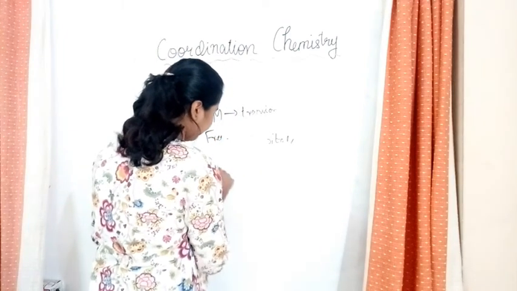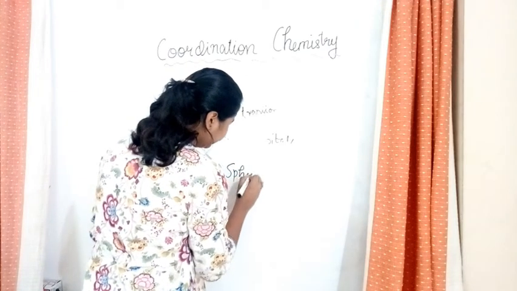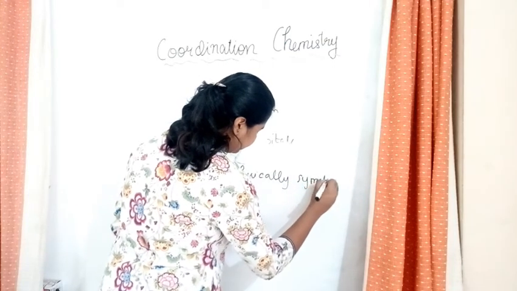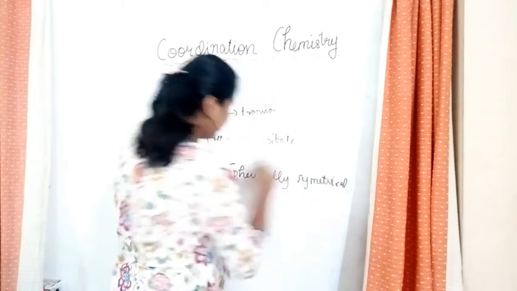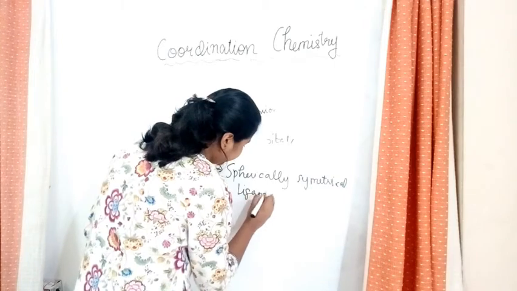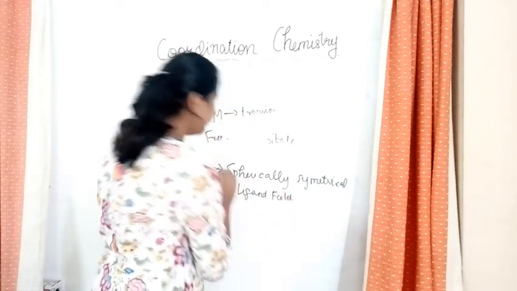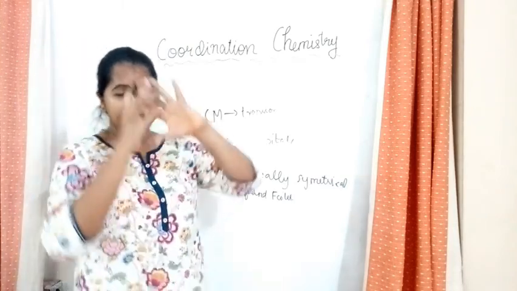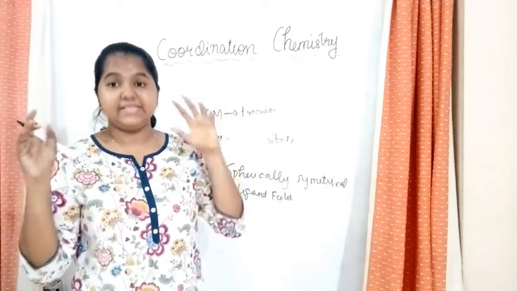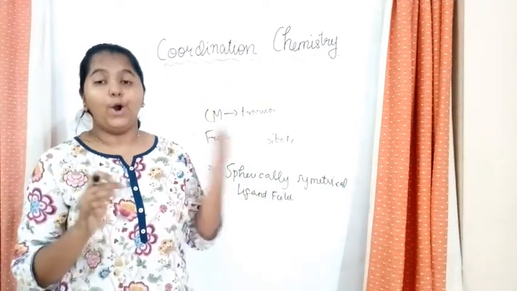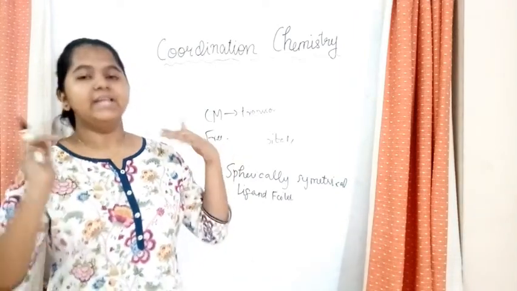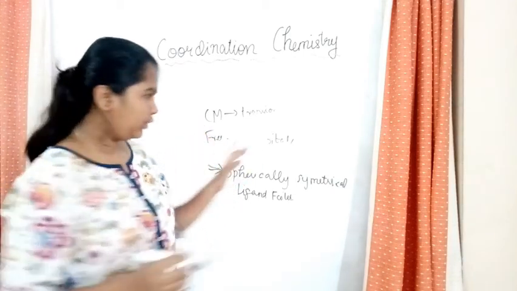This is known as a spherically symmetrical ligand field. They form a spherically symmetrical structure after these interactions, after the ligands attack from all sides. Since all the 5 d orbitals are experiencing the same amount of repulsion, their energies are raised equally. So what happens over here?